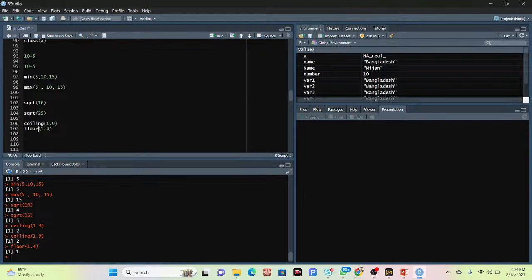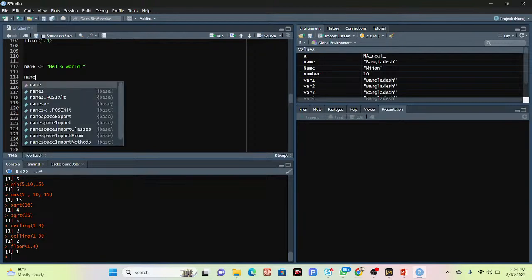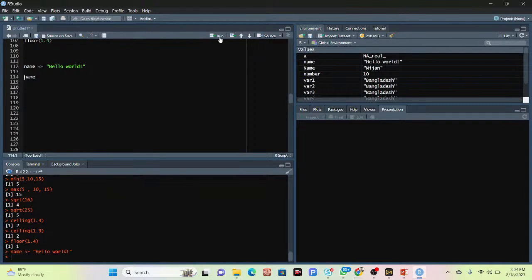So we can also in this time assign a string variable. We already discussed the string variable a lot of times. You can simply write here, suppose, take a variable, suppose name. In this variable you can easily put a lot of things. Suppose you can simply put here hello world. Now if you want to print that, I can get the result in here, or you simply use the name, click run, and I can get the result, hello world. So it is a string variable.